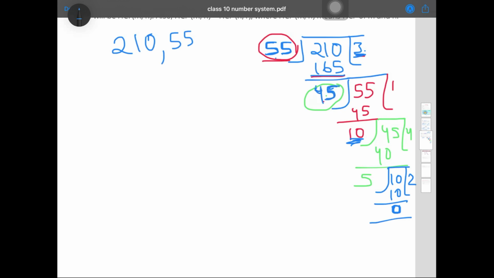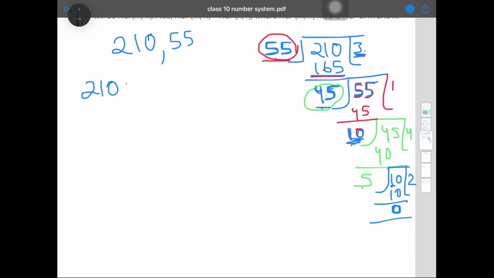Now this remainder will become the divisor, and the previous divisor you have to divide with the remainder. So here 45, 10 came, so you have to continue again, this 45 will come here, you will divide it again, 5 came, then again you have to divide this 10, and finally you got 0.